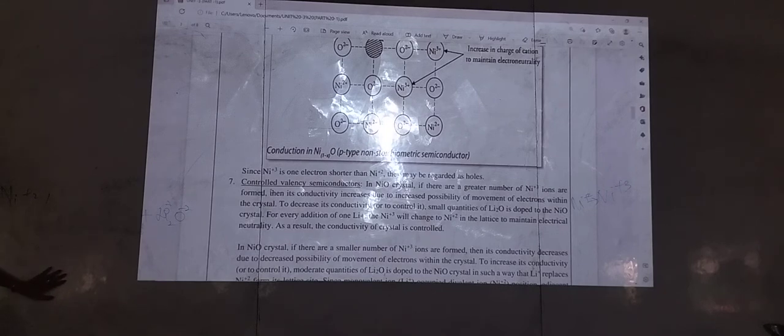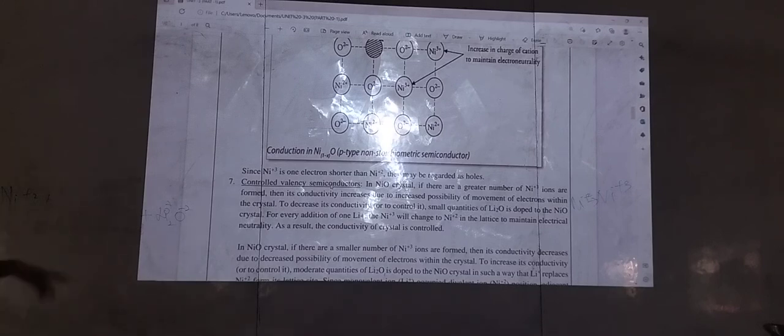Because we don't want fast conductivity or fast electricity. Why? We are preparing semiconductors, right? Semiconductors means we need electricity moderately or slowly. It should not conduct very fast, because our TVs or laptops, how do we want them? Only semiconducting materials. So in this case, when conductivity is increasing, to decrease this conductivity, you are going to add a small amount of lithium oxide. Understood?